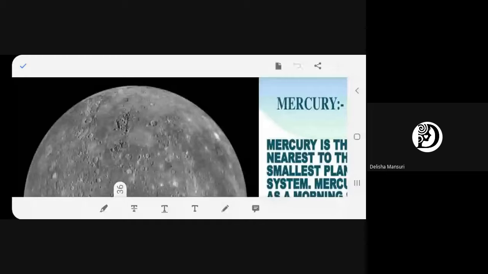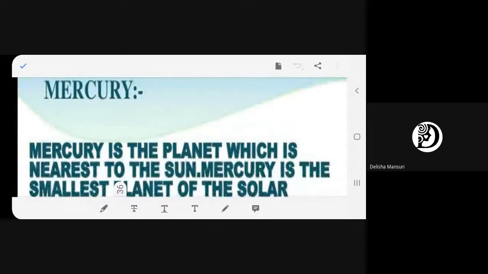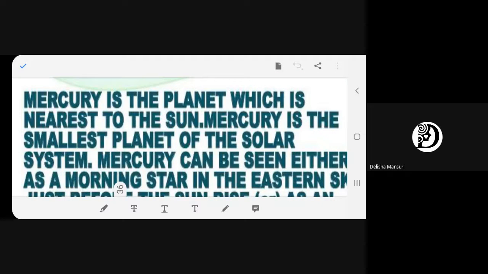Now let's read what exactly is Mercury. Read with it. Mercury is the planet which is nearest to the Sun. Mercury is the smallest planet of the solar system.